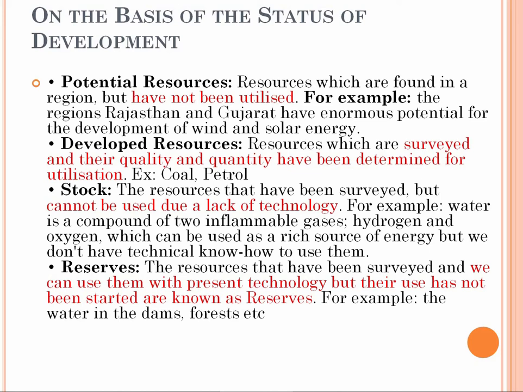And stock is what we don't have the technology to use. For example, H2O: we all know two molecules of hydrogen plus oxygen combined together make water, H2O. But we don't have the technology to combine these components, hydrogen and oxygen, so we cannot produce it like that. So these are called stock resources. And next, reserves, which we know about, but we are keeping them for future need.